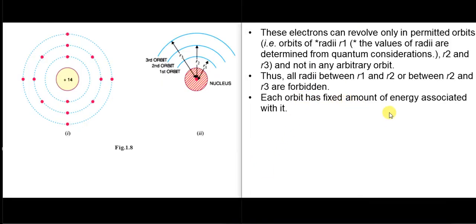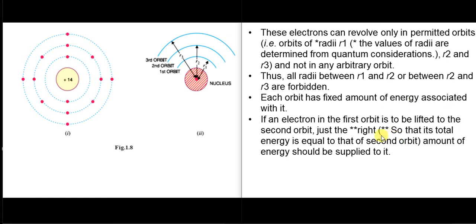Each orbit has a fixed amount of energy associated with it. If an electron in the first orbit is to be lifted to the second orbit, the right amount of energy should be supplied to it. So if you want to move the electrons from one orbit to another, we have to apply the right amount of energy, and this energy is the total energy required to move from one orbit to the other. What does it mean?